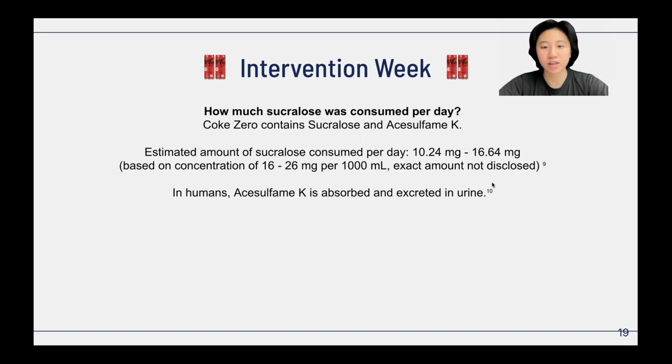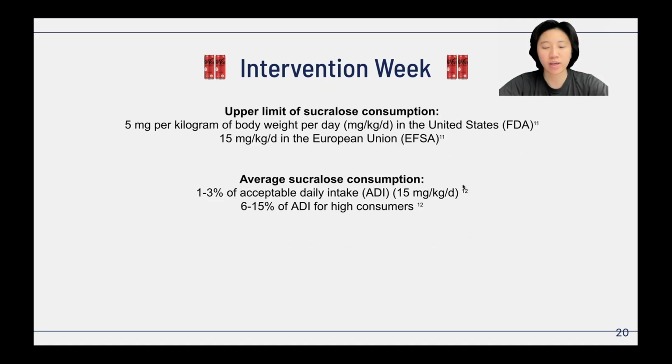During the intervention week, participants drank 2 cans of Coke Zero per day, 1 at lunch and 1 at dinner, roughly 10 to 17 milligrams of sucralose daily. Since acesulfame K is absorbed and excreted through urine, it likely doesn't interact directly with the gut microbiota. This is far below regulatory limits, which range from 5 mg per kg to 15 mg per kg, according to the FDA and EU respectively. Typical consumers take in only 1 to 3% of those limits, though heavy consumers may reach about 6 to 15%. Hence, our design reflects realistic, safe, and ecologically valid consumption.